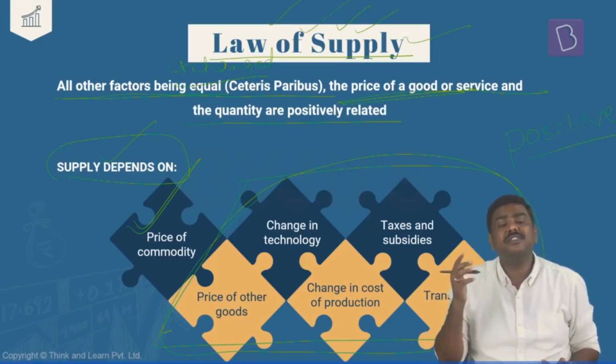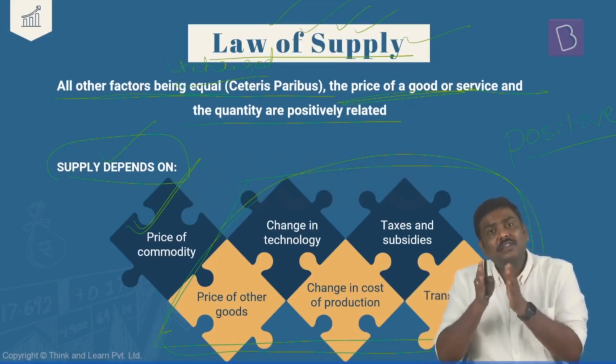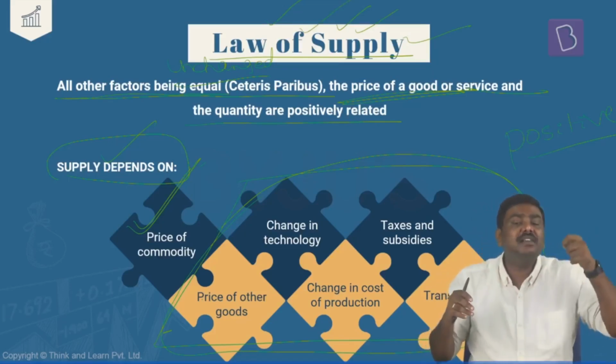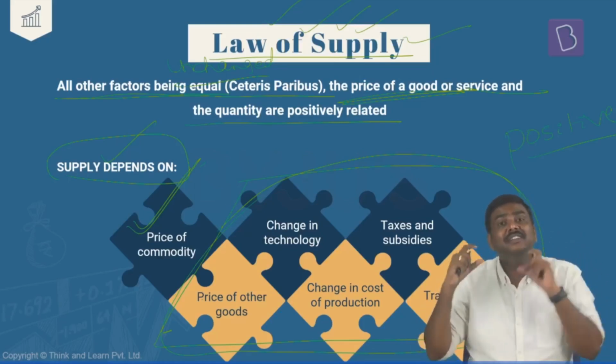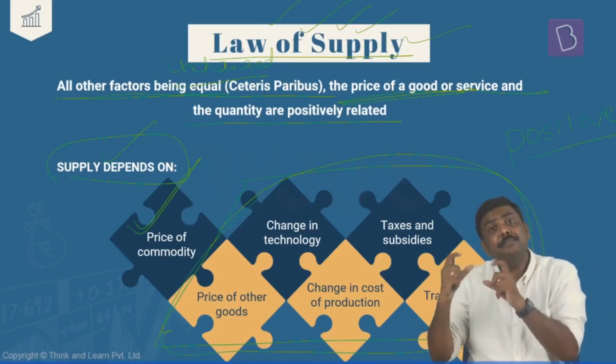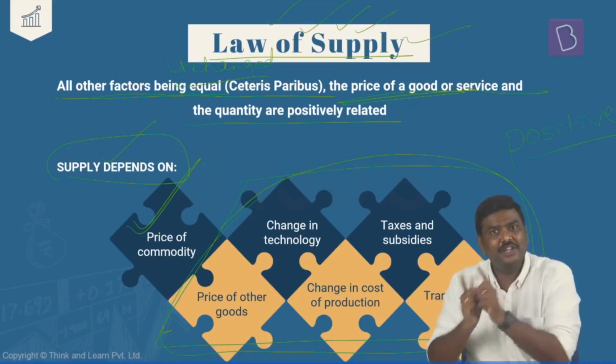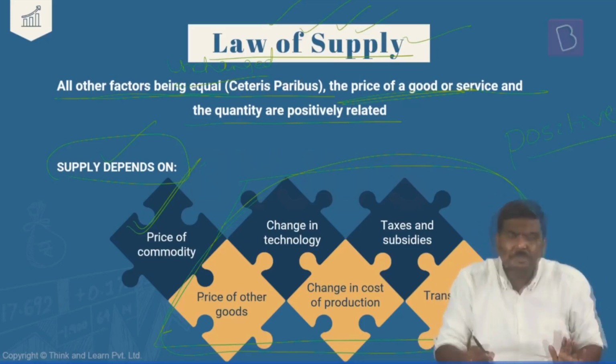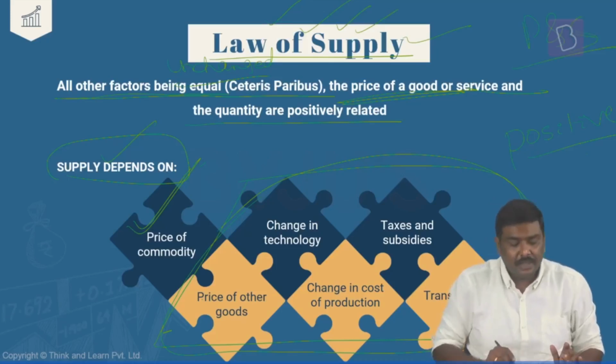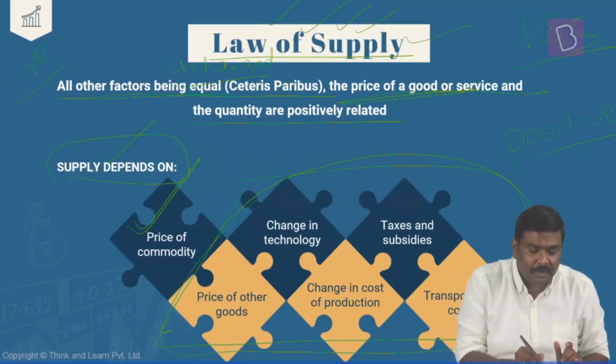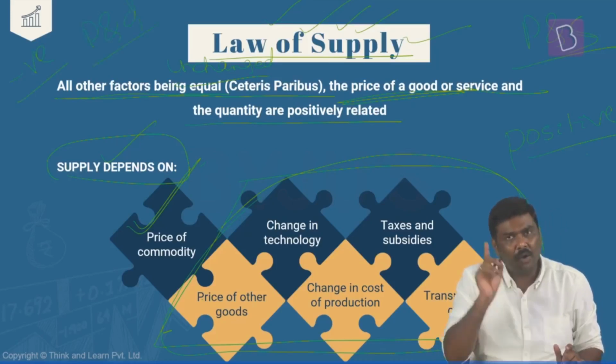Whereas in case of a law of supply, keeping all the other factors unchanged, if the price of the product changes, then the quantity supplied will move in the same direction. There is a positive relation between price and supply in case of a law of supply. There is a negative relation between price and demand in law of demand.